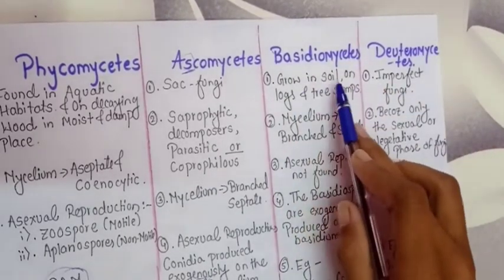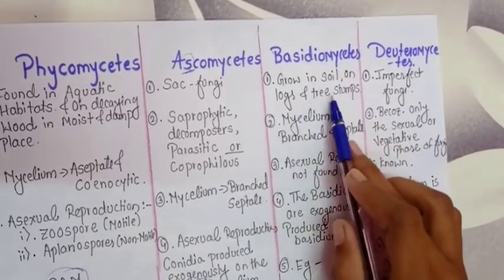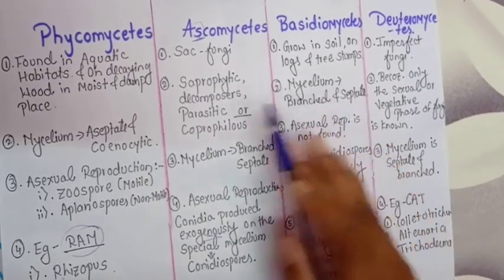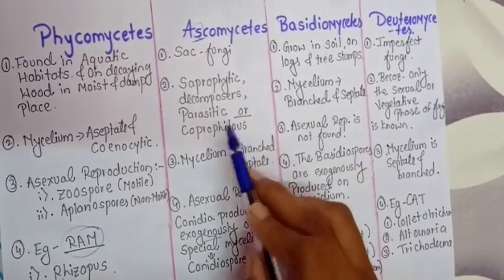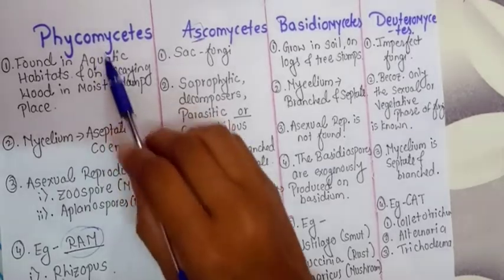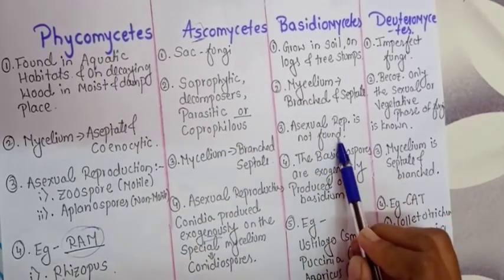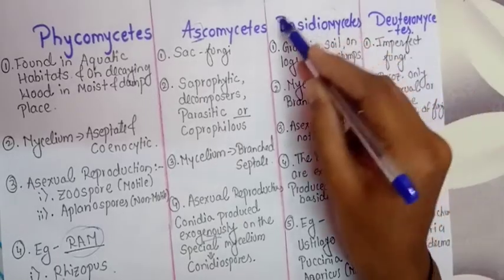Now, next one will be the Basidiomycetes. It grows in the soil, on logs and tree stumps. Mycelium is branched and septate, same as that of the Ascomycetes, but it is aseptate in the Phycomycetes. Asexual reproduction is not found in the Basidiomycetes.